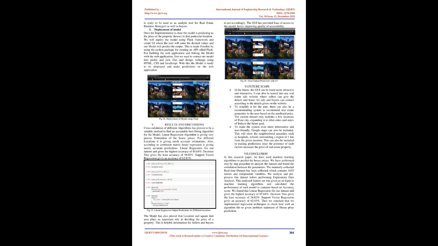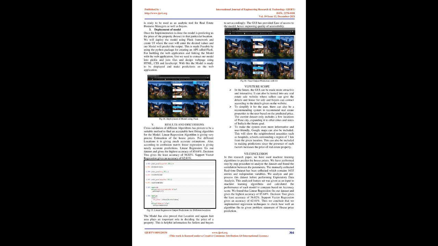The second algorithm we are using is support vector regression. The output is as follows. Here it gives us the price of approximately 61.49 rupees lakhs, which is near to the original value. The next algorithm we are using is decision tree regression. The output is as follows. Here it gives us the price of approximately 26 rupees lakhs, which is nowhere around the original value.